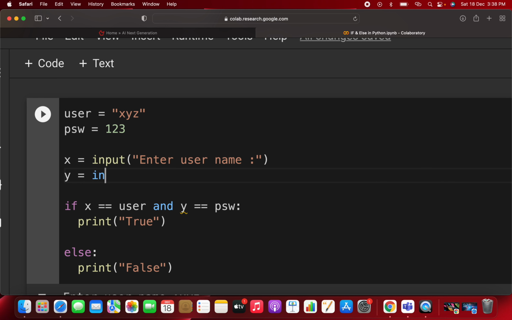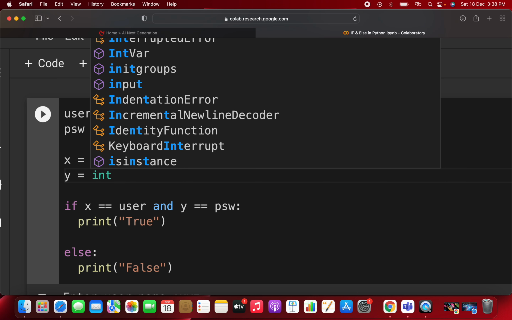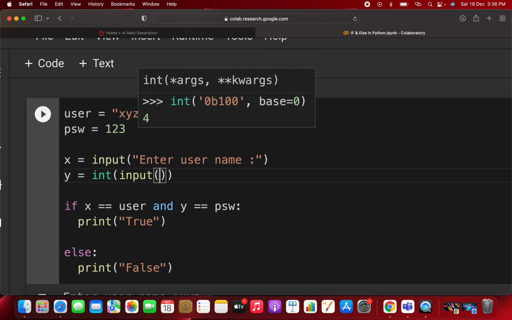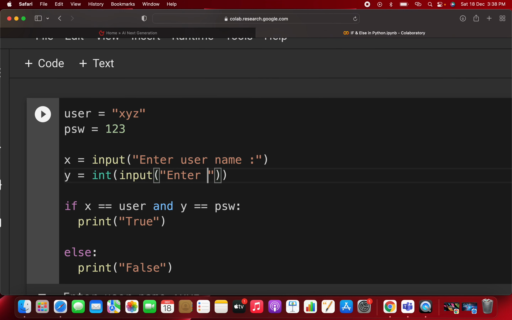Okay, so first of all you have to write input, since you want only an integer password from the user. So you are just writing int input, and after that you write enter password. Then after that I will explain the and. So here you are just writing password, and then after that you write that's true.